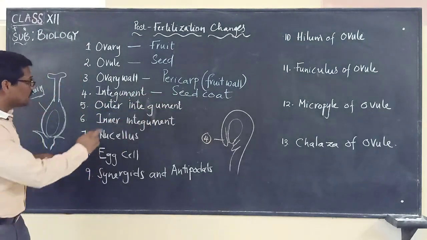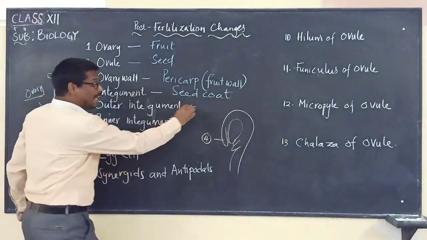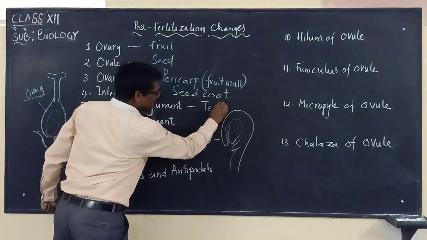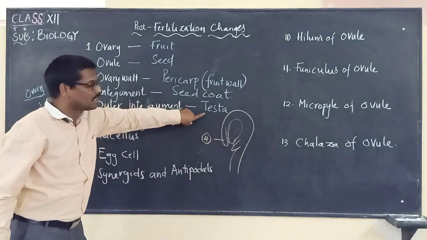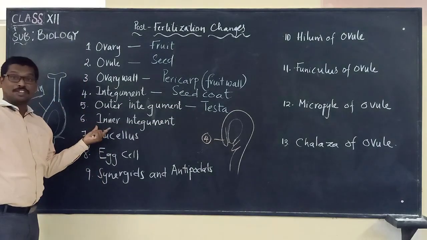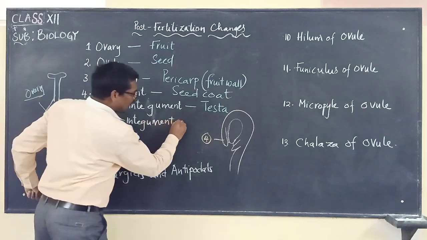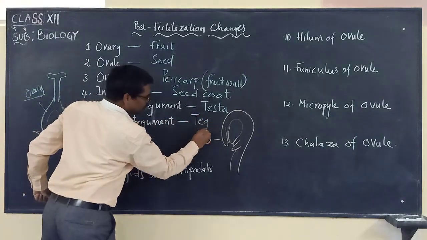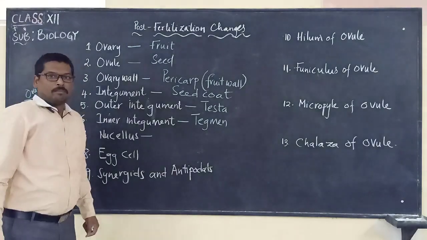But here the outer integument becomes the seed coat which is called the testa, the outer seed coat. And the next one is the inner integument. This is the inner seed coat of the seed. The inner integument we call the tegmen.